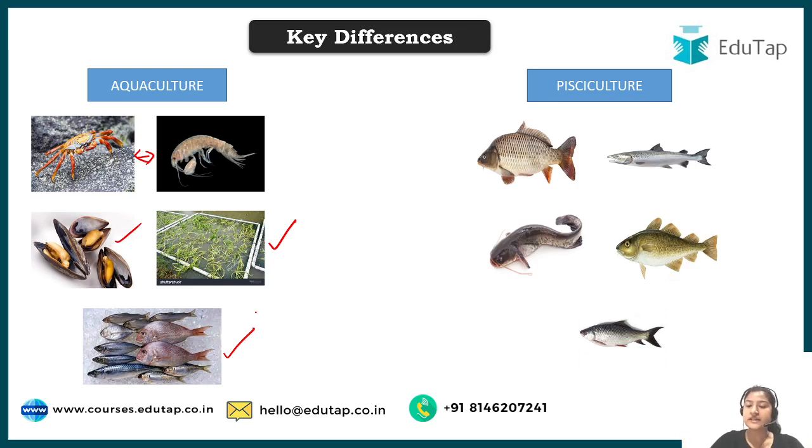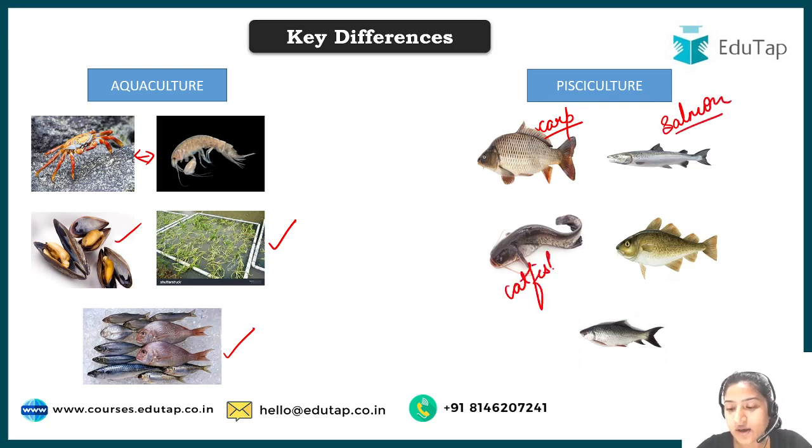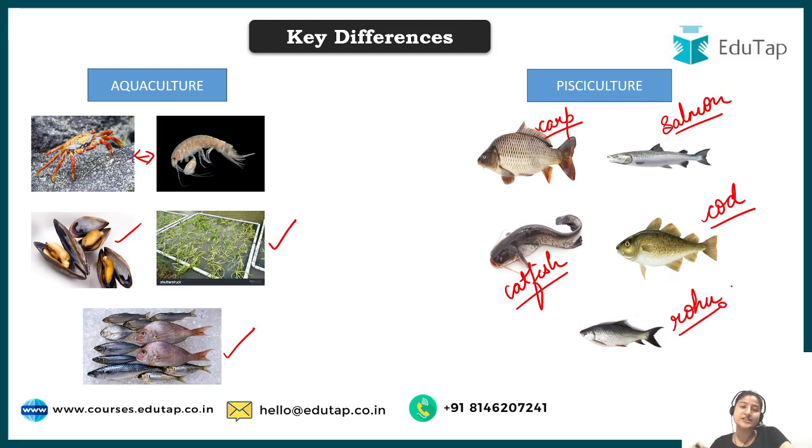So in pisciculture, there are different photos. Here we have carp, and these are different species of fishes. Then this is salmon, then catfish. We have cod here, and at last we have rohu. So I hope the difference between aquaculture and pisciculture is clear. It is one of the most confusing topics in fisheries that people get confused about.